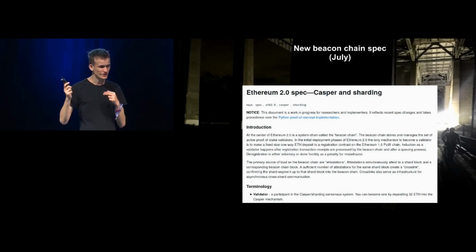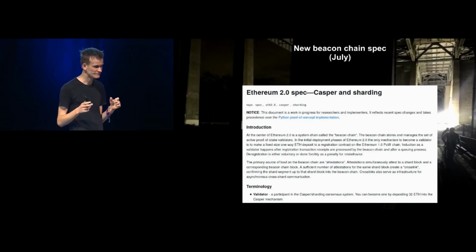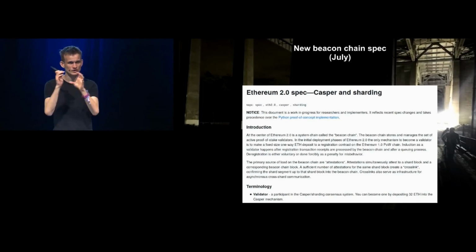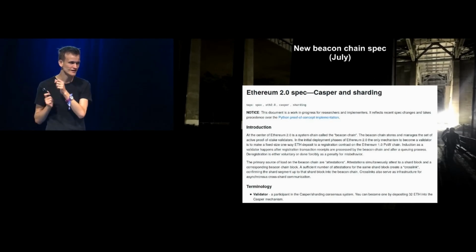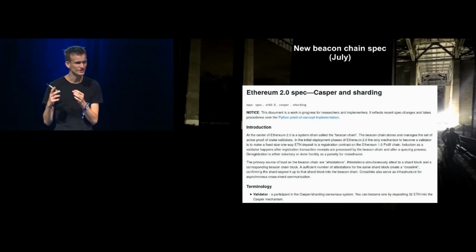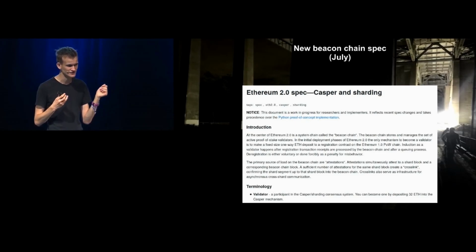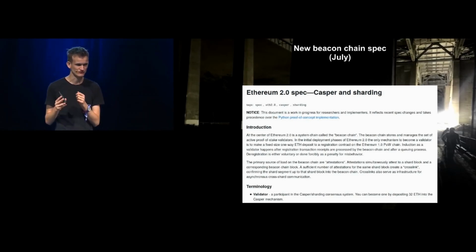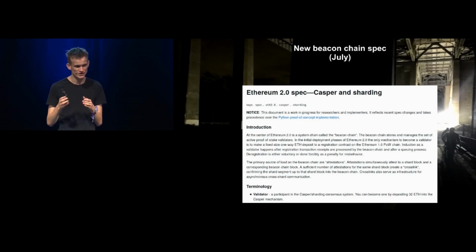Then on the sharding side, it eventually became clear that we would get much more efficiency by making the core of the sharding system not be a contract on the proof of work chain, but instead be its own proof of stake chain. That way we could make validation much more efficient, we did not have to deal with EVM overhead, we did not have to deal with gas, we would not have to deal with unpredictable proof of work block times, we can make block times faster, along with a whole bunch of other efficiencies.